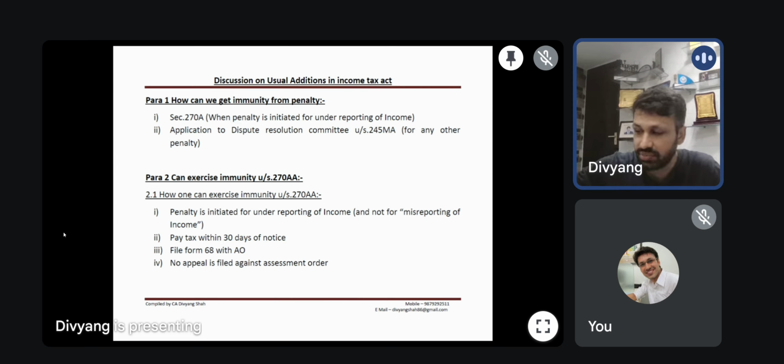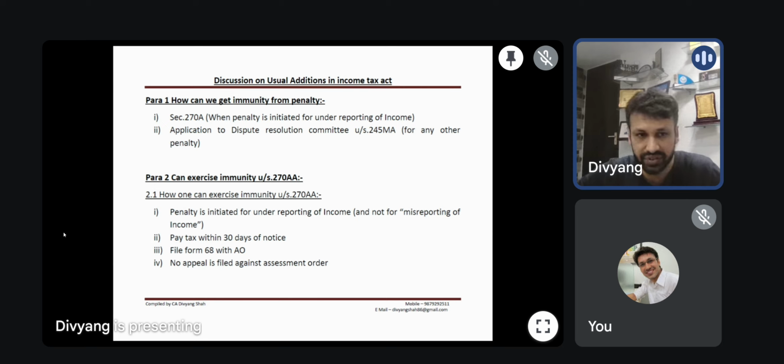If for some reason some other demand is raised because of non-allowing of a TDS credit, kindly pay the tax plus interest and make an application separately with the jurisdictional AO that we have paid the tax plus interest. In that case, penalty waiver is allowed, and the assessing officer is bound to grant the immunity from the penalty. That is section 270AA.